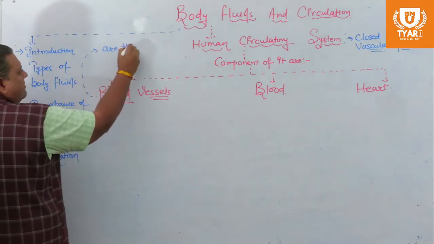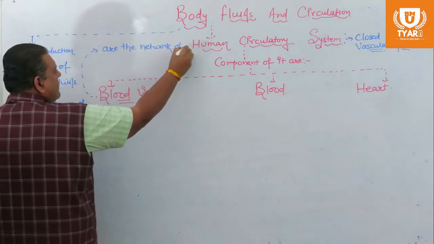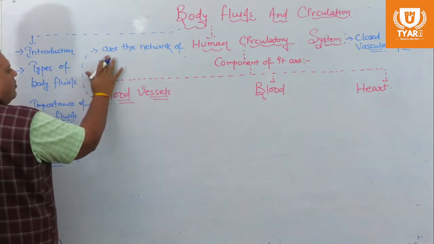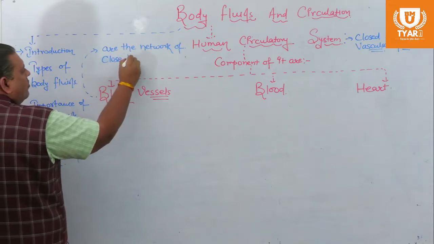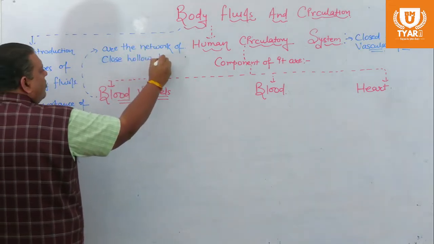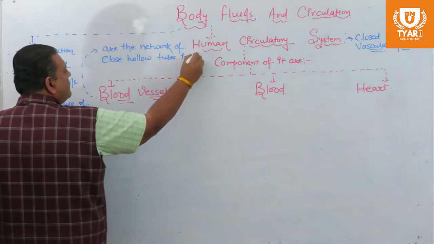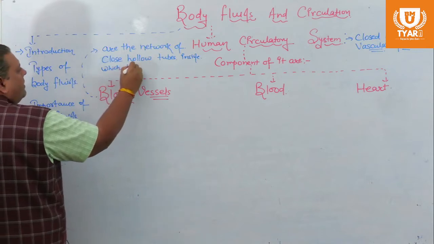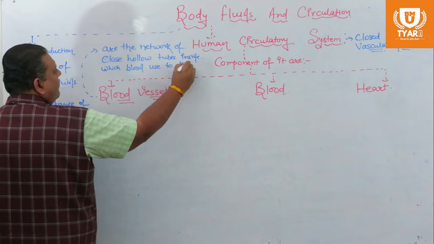Blood vessels are a network of closed hollow tubes inside which blood keeps moving.